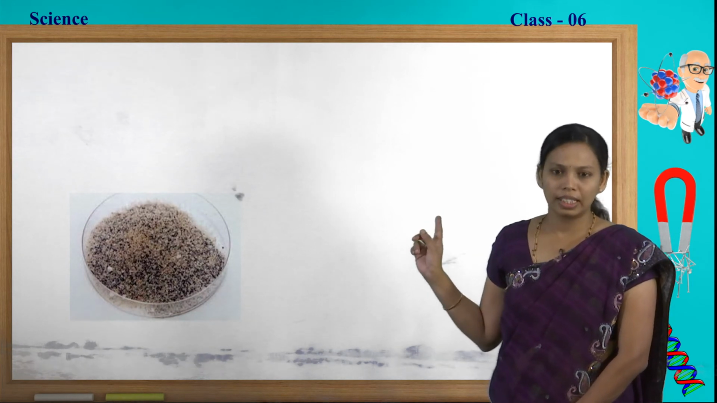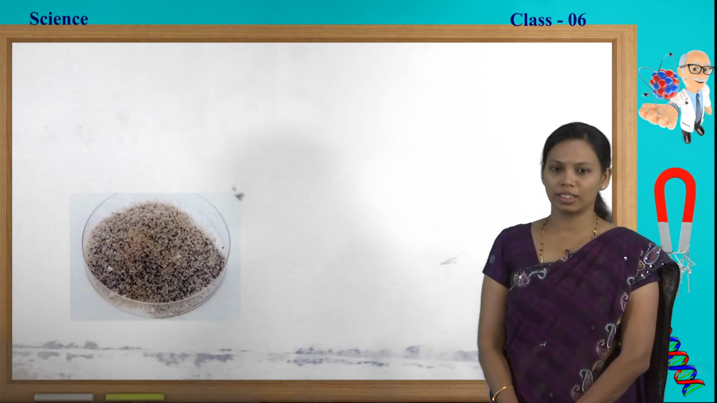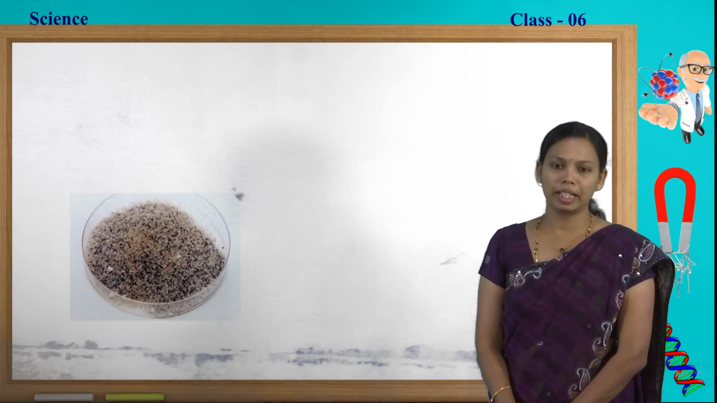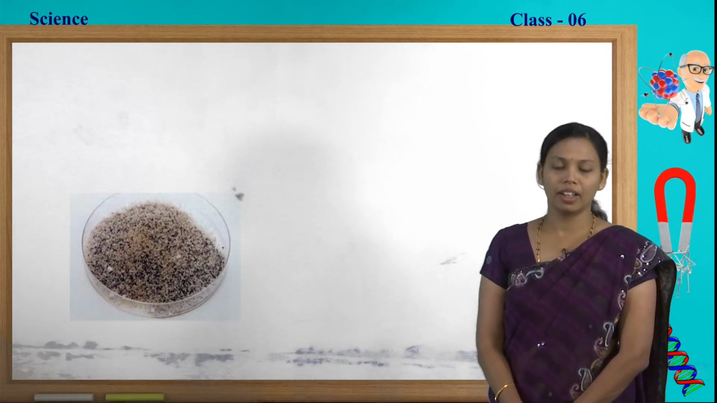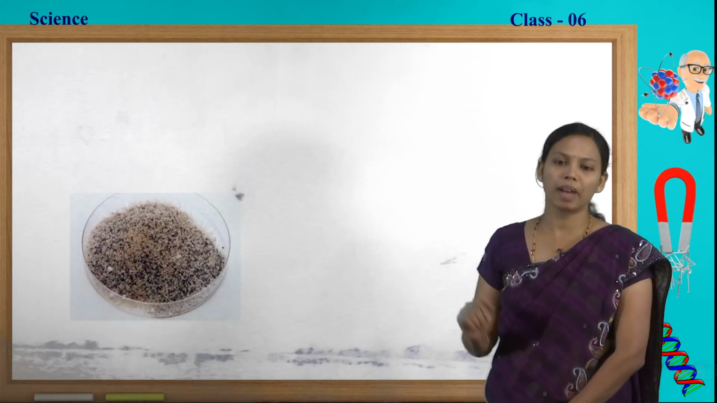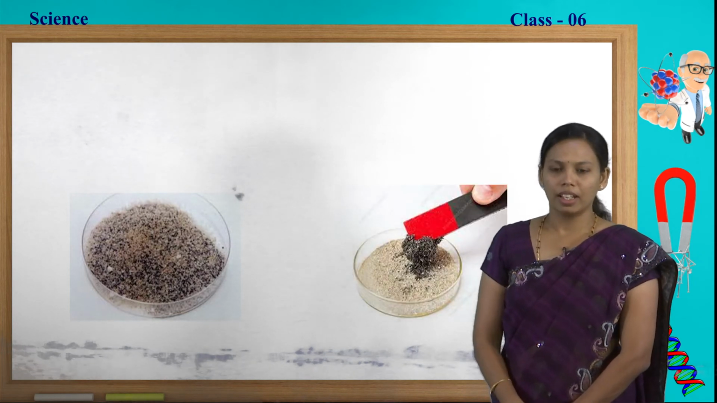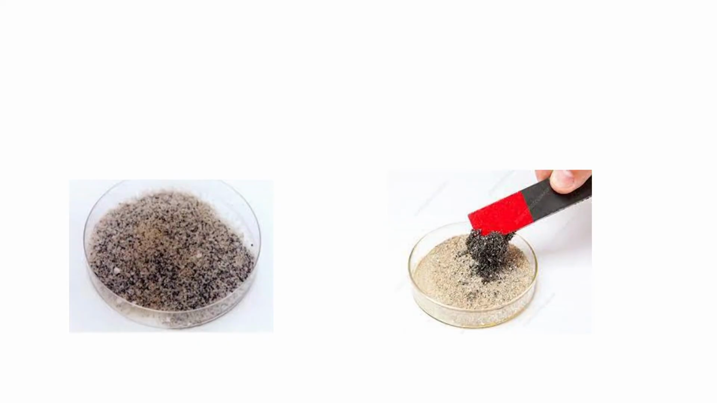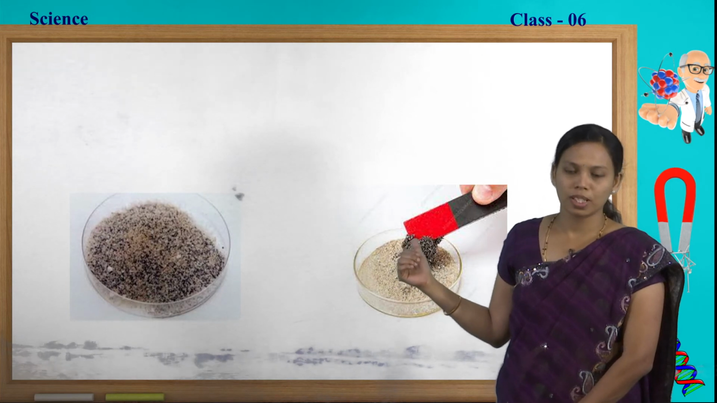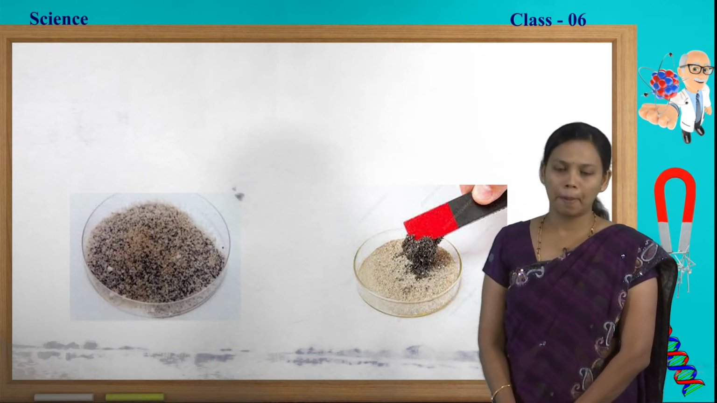Now which is the method suitable to separate these substances from the mixture? You can observe that it has small iron filings in it. Iron is a magnetic material, so it is always attracted towards the magnet, whereas the sand is a non-magnetic material. When you bring the magnet near to the sand particles, only the iron filings are attracted towards the magnet, so that you can separate the iron filings as well as the sand from the mixture. It is nothing but the magnetic separating method. This process is known as the magnetic separating method.